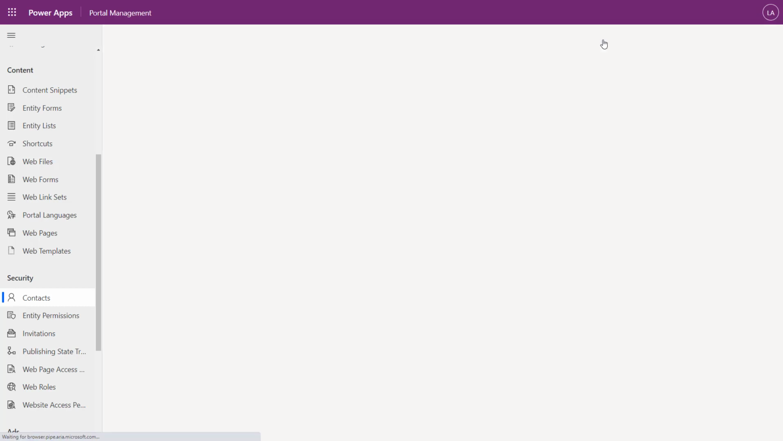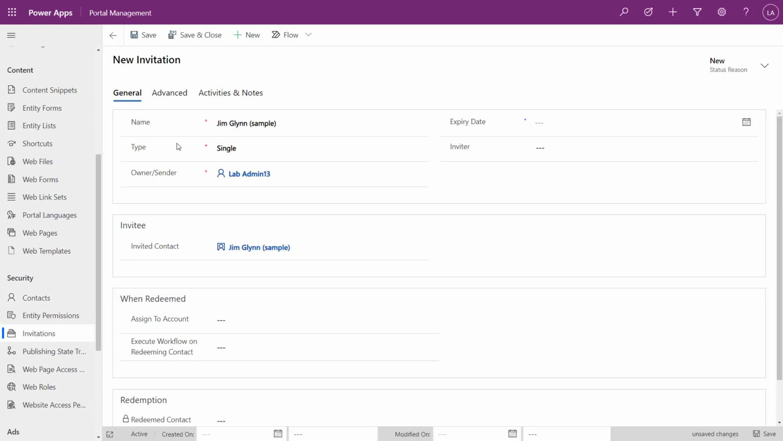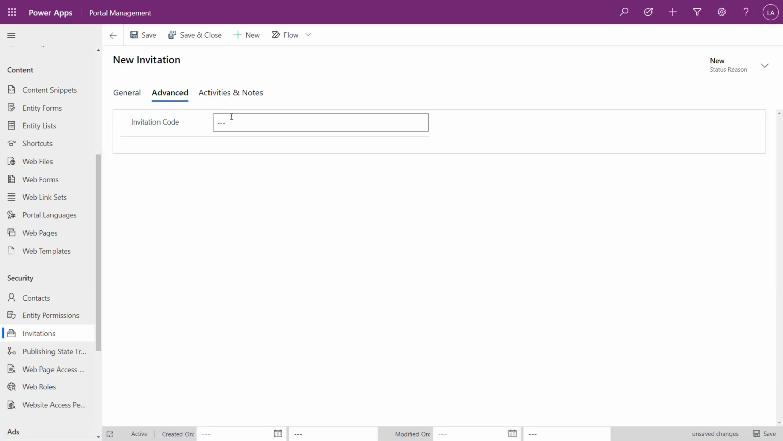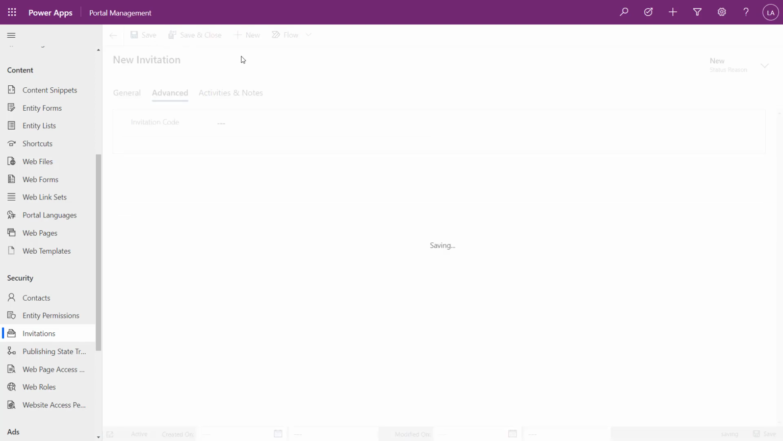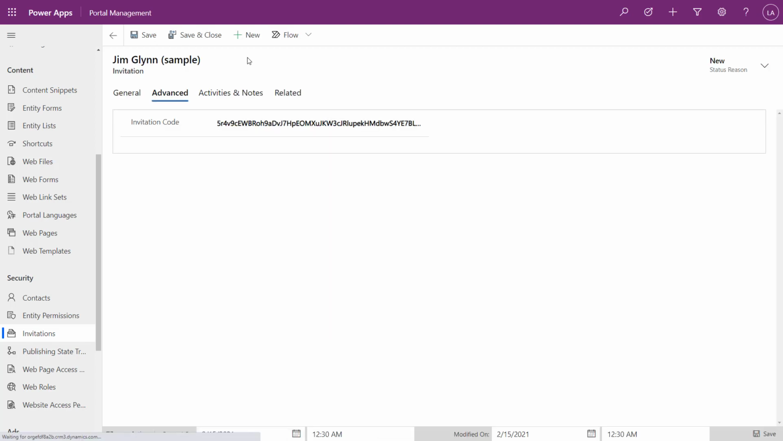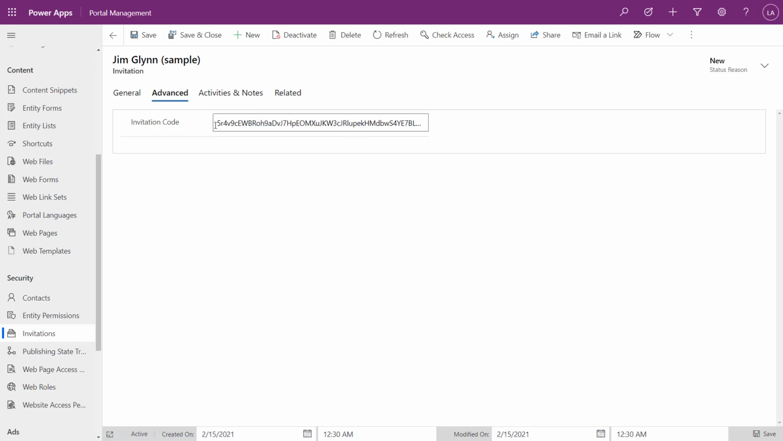I'm going to click on Create an Invitation. We're just going to stick with simple portal authentication right now. However, if this is a production portal, I would highly advise you to take a look at Azure B2C or some other third-party authentication just for security. I have the invite code here, and what I would normally do is just have a Power Automate flow send that portal invite to Jim Glynn directly. He would get it in his email, click on a link, and he would go back to the portal to basically cash in this invitation code.